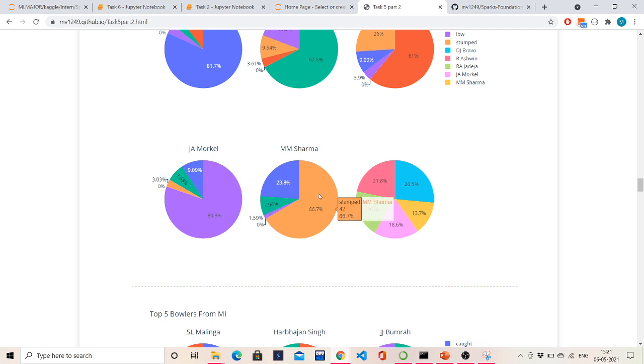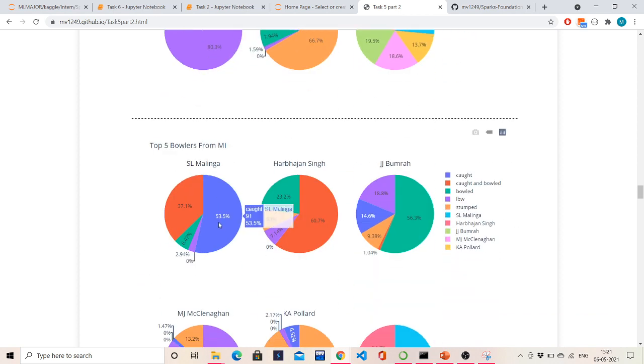Mohit Sharma has taken 42%, 15% of his wickets as caught. Then comes the total contribution. The most contribution is given by Ashwin and Bravo. 26% of the whole CSK wickets have been taken by Bravo. Bravo has taken the most number of wickets.